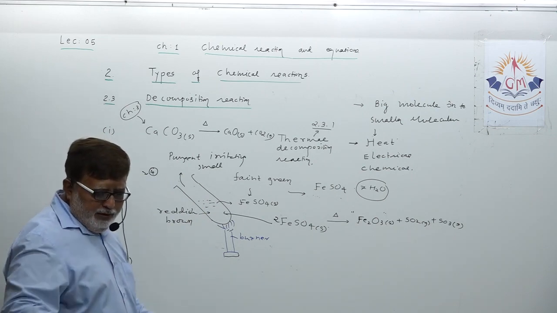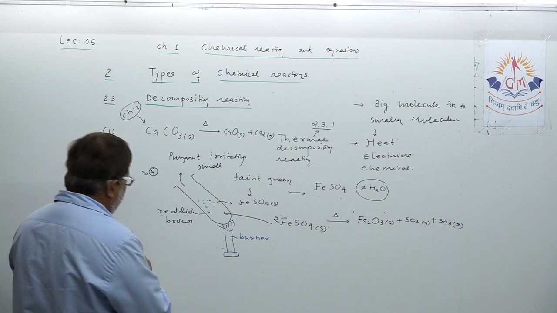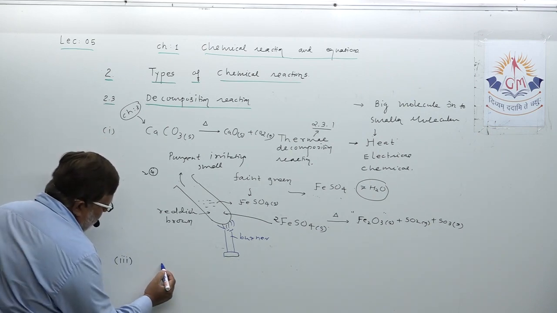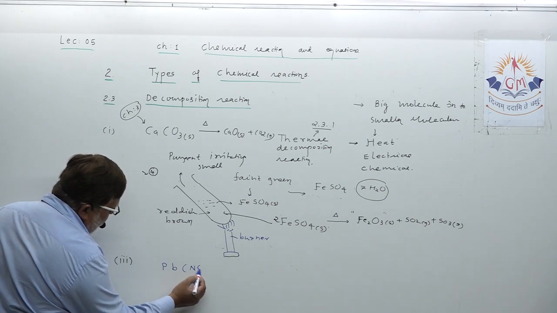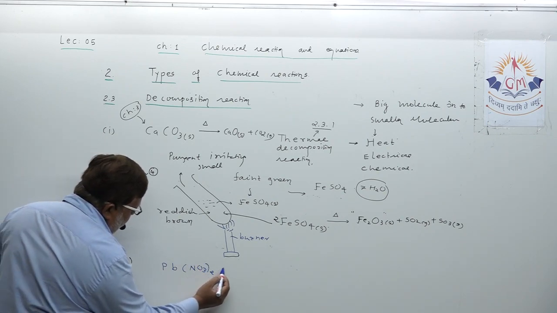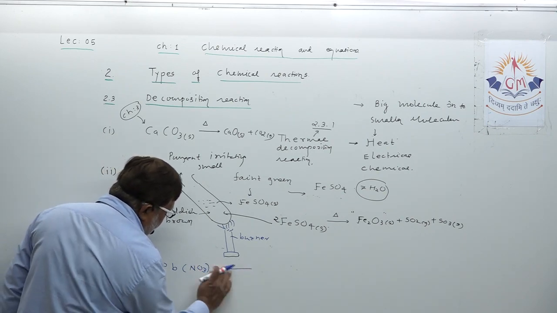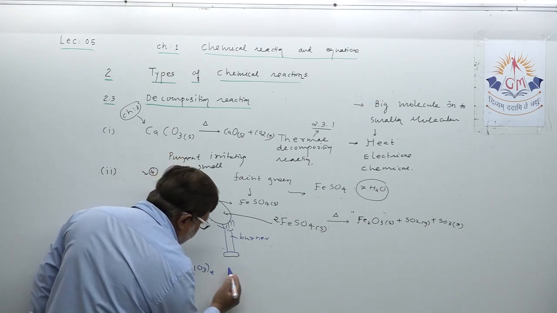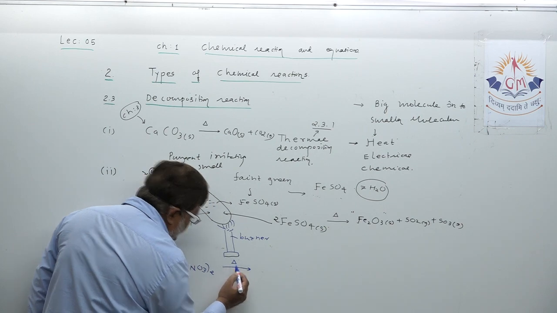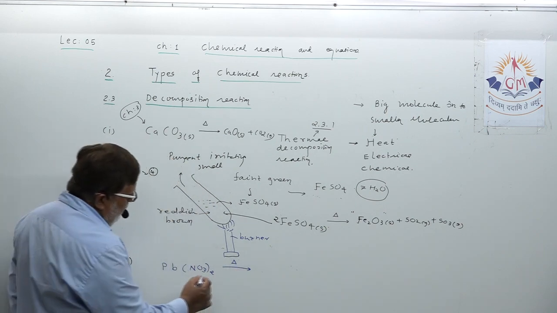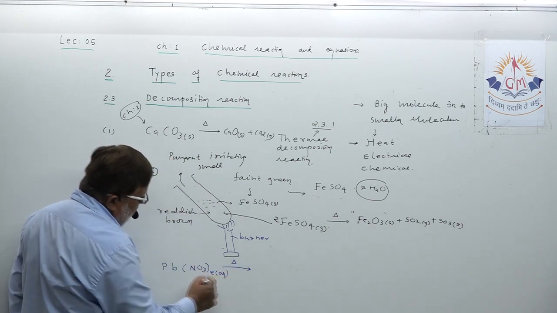Suppose you take lead nitrate solution. What is the formula of lead nitrate? Pb(NO3)2. Okay. Now dear student, when you start heating lead nitrate solution, here I am writing aq.